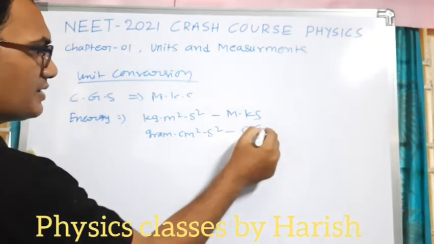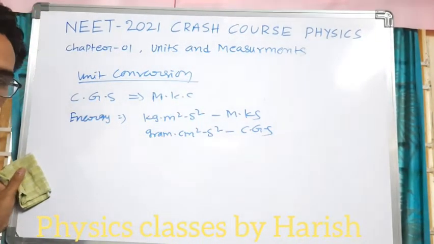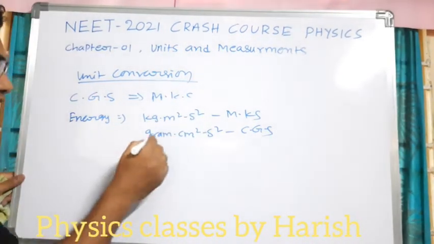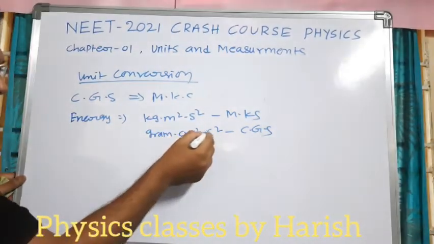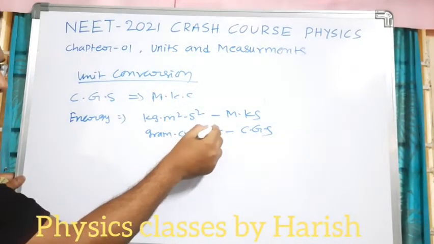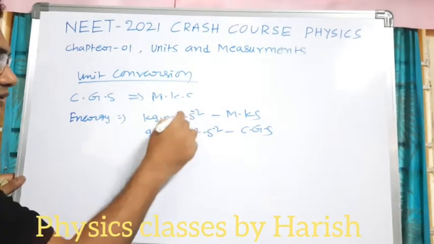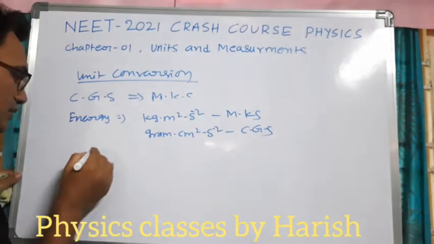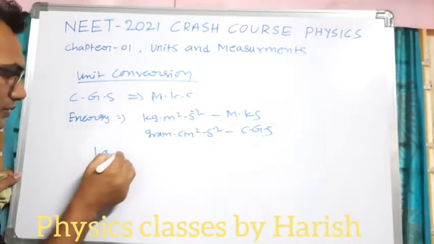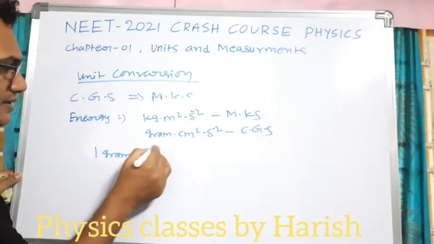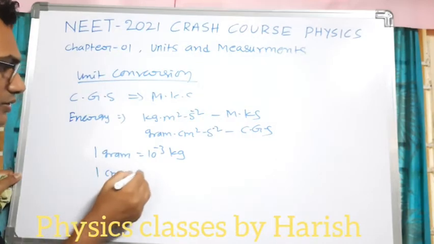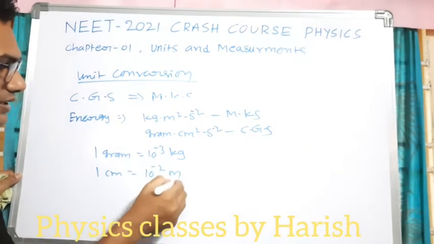We know the relation between kg and gram, meter and centimeter. So we write gram centimeter square second power minus 2 is equal to how many kg meter square second minus 2. Here 1 gram is equal to 10 power minus 3 kg, and 1 centimeter is equal to 10 power minus 2 meters.